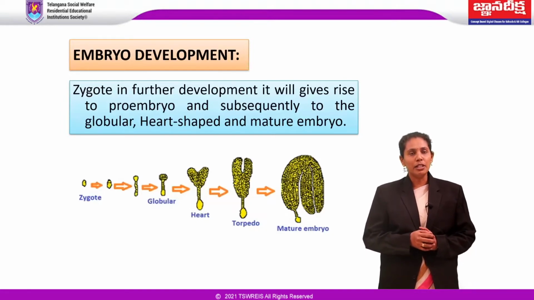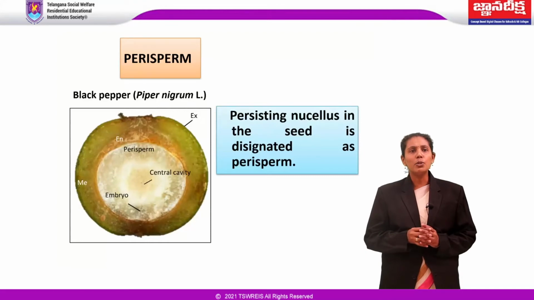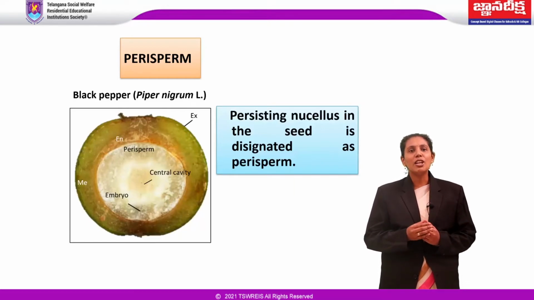In the black pepper fruit, the bulk of the volume is occupied by the persistent nucellus, which is also the chief food storage tissue, and endosperm is relatively very little. Such persisting nucellus in the seed is designated as perisperm. In Daphne himalayana, the seed has copious endosperm surrounded by perisperm, which is characterized by the presence of oil droplets and protein crystals. A very well-known example of perisperm is the edible part of the coffee seeds, which we are using in coffee preparation.